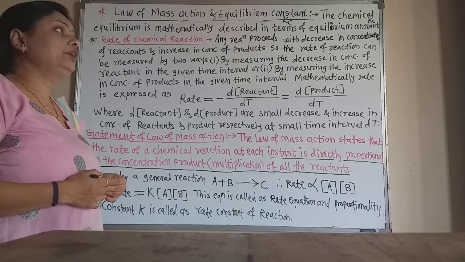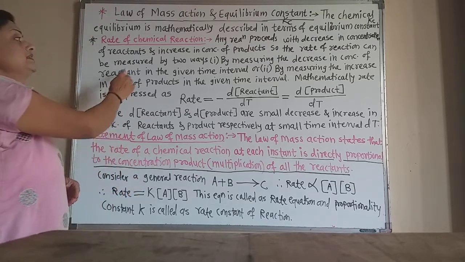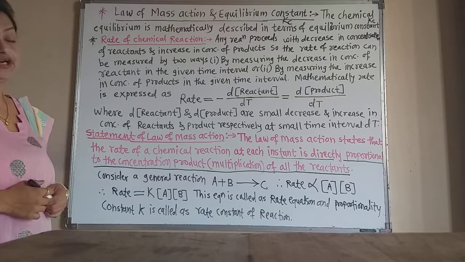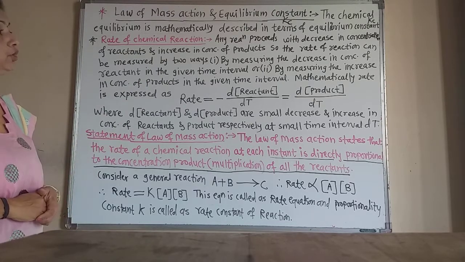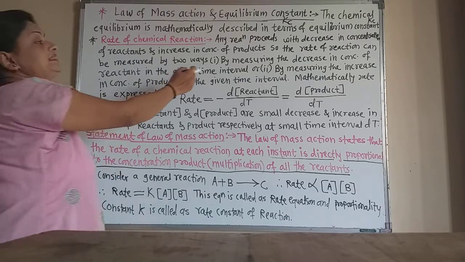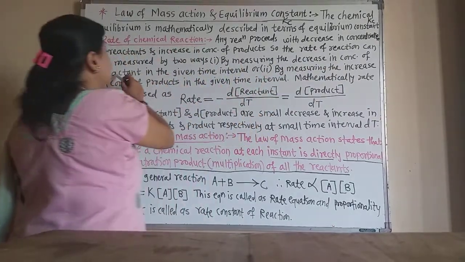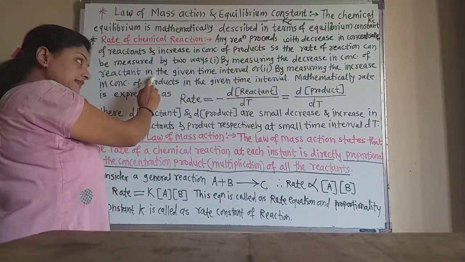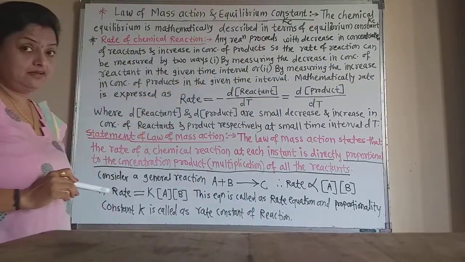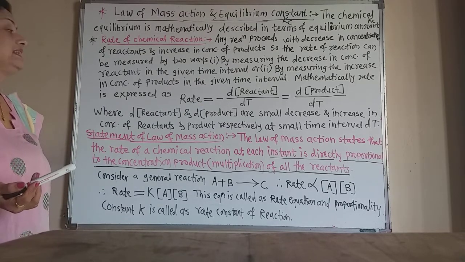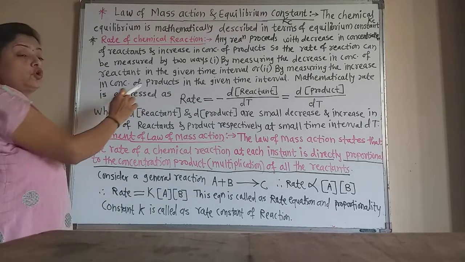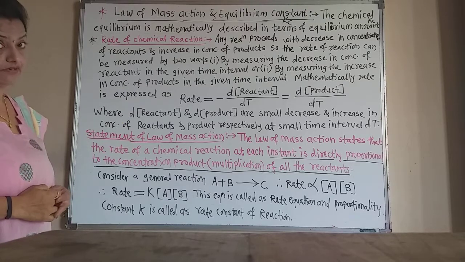So the rate of any reaction can be measured in two ways. First, by measuring the decrease in concentration of reactant in a given time interval, or by measuring the increase in concentration of the product in the given time interval.